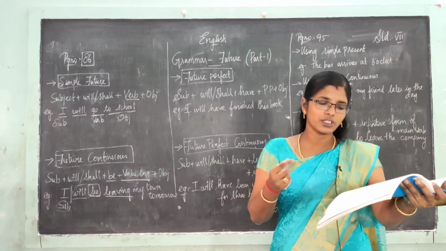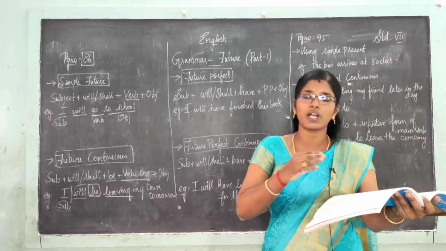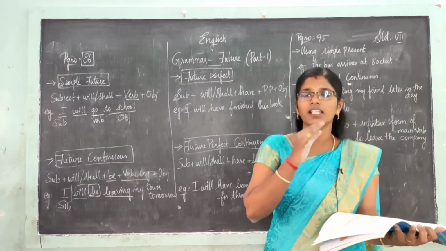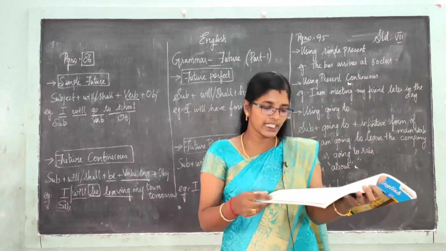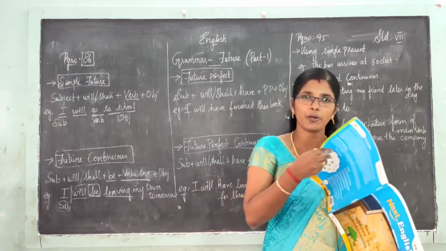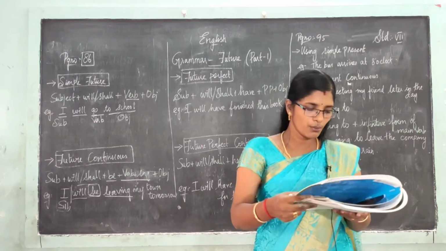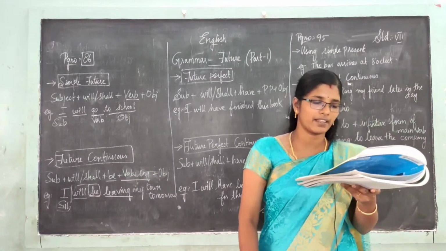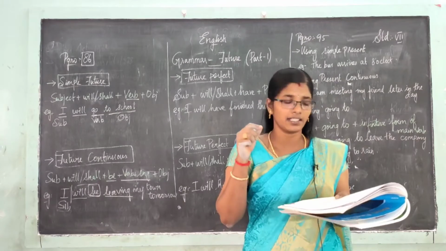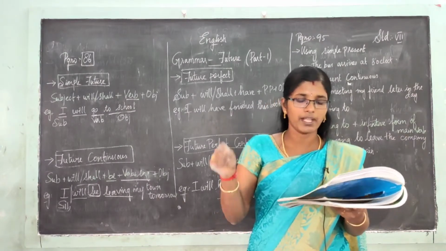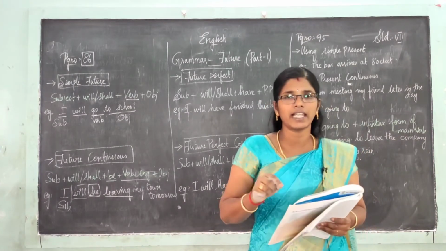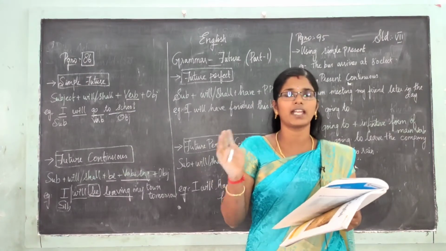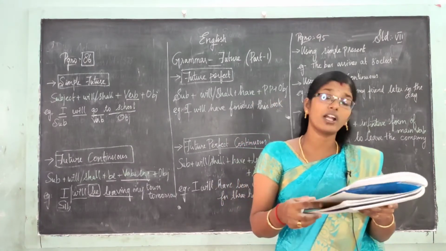Next, to refer to continuous events that are expected to happen in the future. எப்போமே நடக்கிற ஒரு விஷயம். ஓகேவா? So what is that? It will be holidaying in Paris this time next month. அடுத்த இதே நேரத்துல next month வந்து we'll have holiday அந்த மாதிரி தான். ஓகேவா? It will be holidaying.